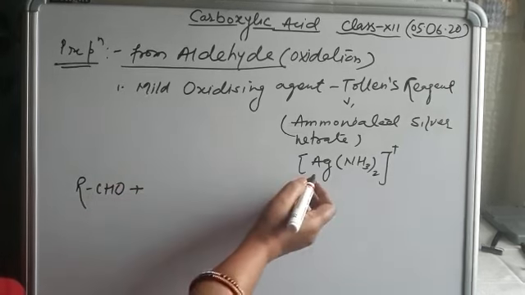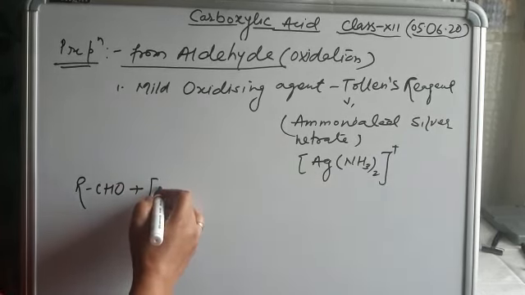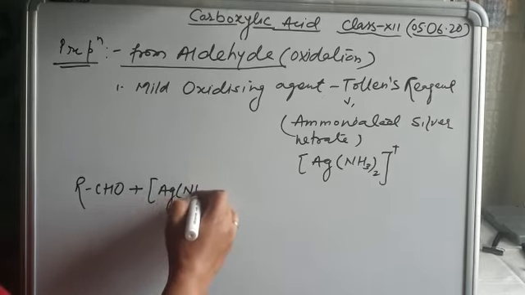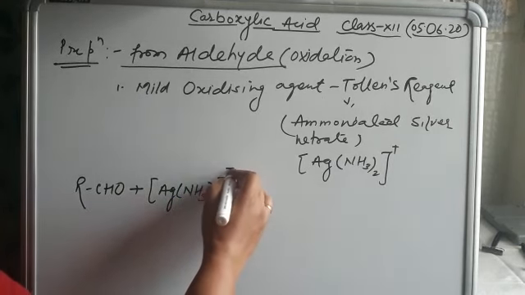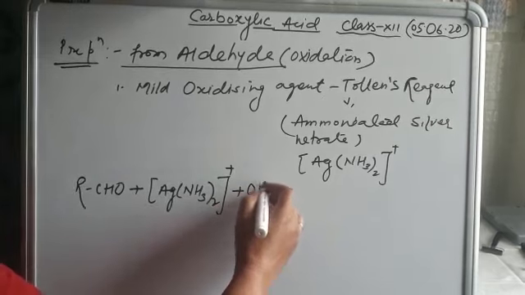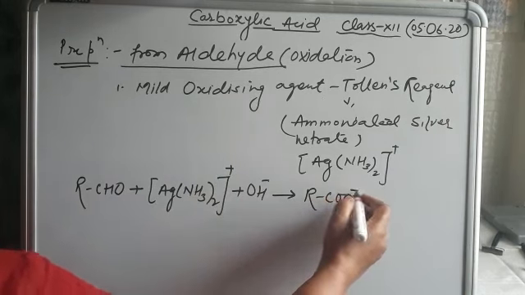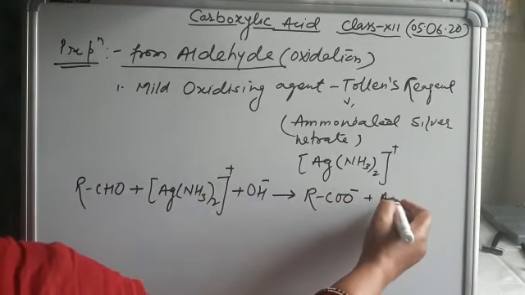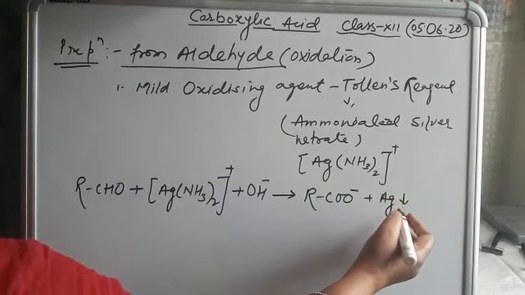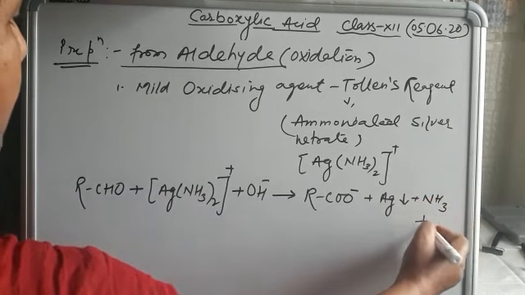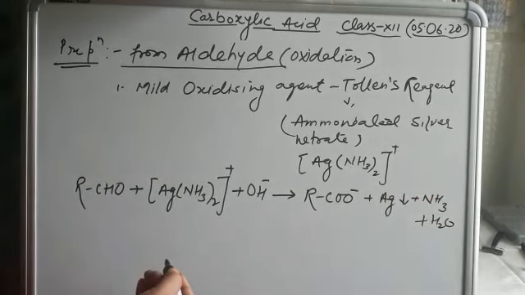When aldehyde undergoes this oxidizing agent, ammoniated silver nitrate, in the presence of basic medium, aldehyde changes into salt of acid, and silver is deposited on the side of the test tube, and the byproducts will be ammonia and water. This reaction is also known as the silver mirror test, as we have already discussed in the aldehyde topic.